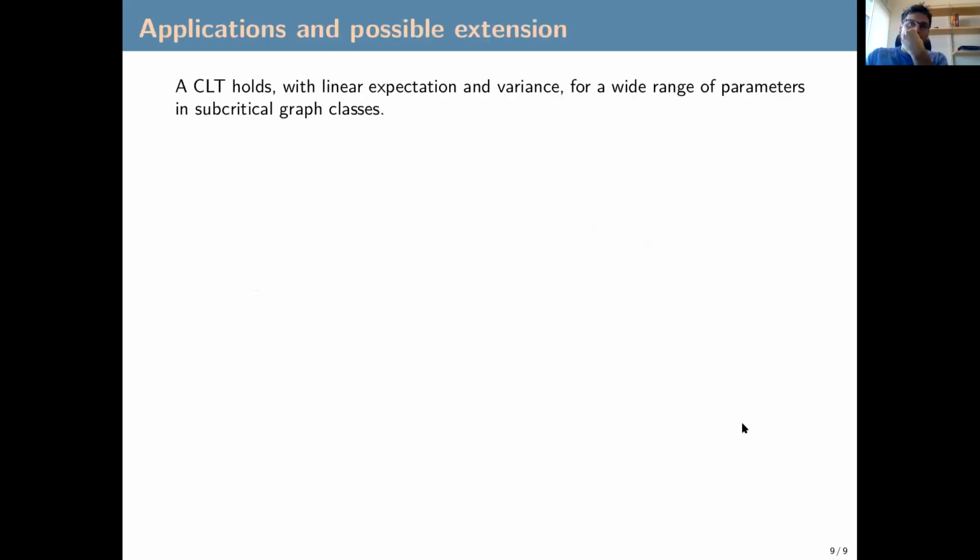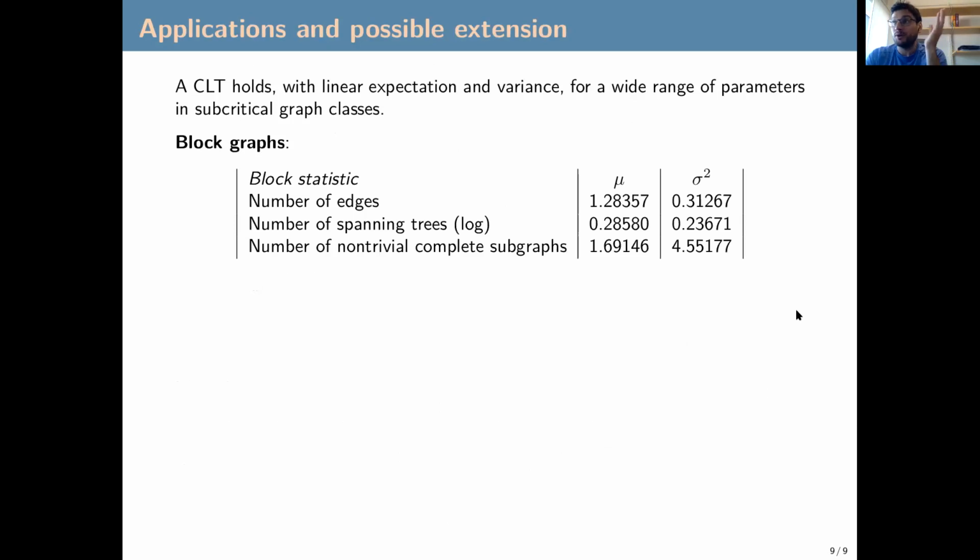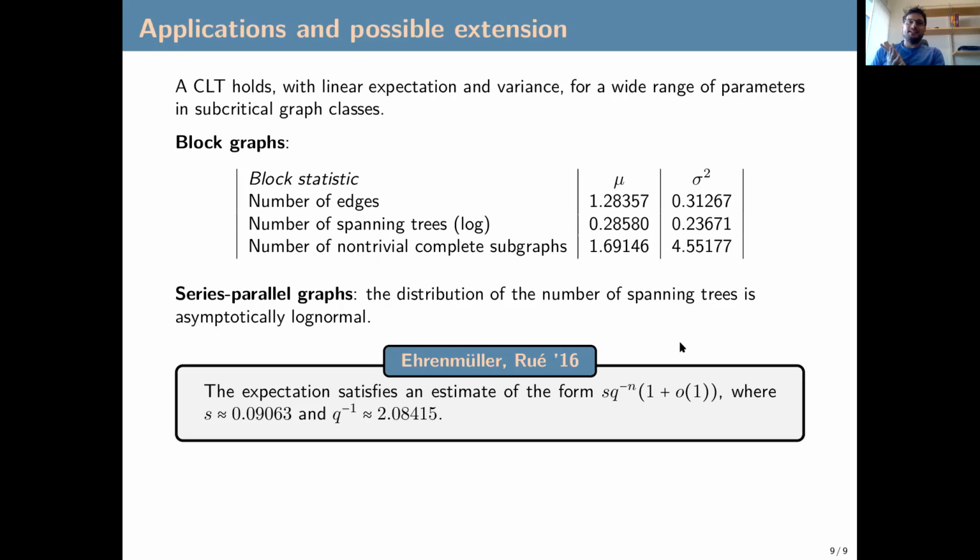Okay, so what we can show is a central limit theorem for a wide range of parameters in subcritical graph classes. It always has linear expectation and variance. For example, for block graphs, we show a central limit theorem for the number of edges, the log of the number of spanning trees, and non-trivial complete subgraphs. And interestingly, for example for series-parallel graphs, we can show that the log of the number of spanning trees is asymptotically log normal.